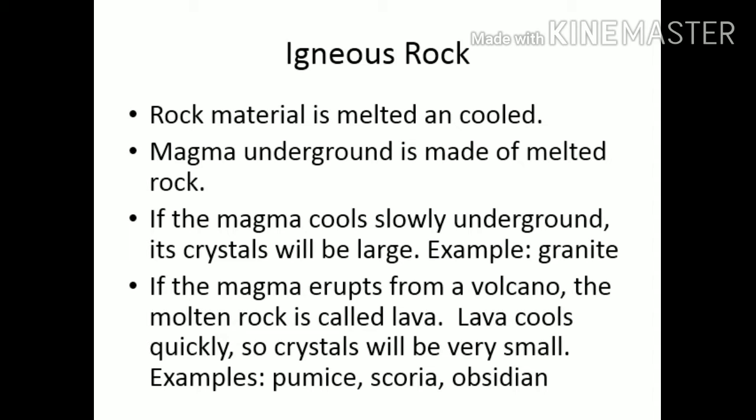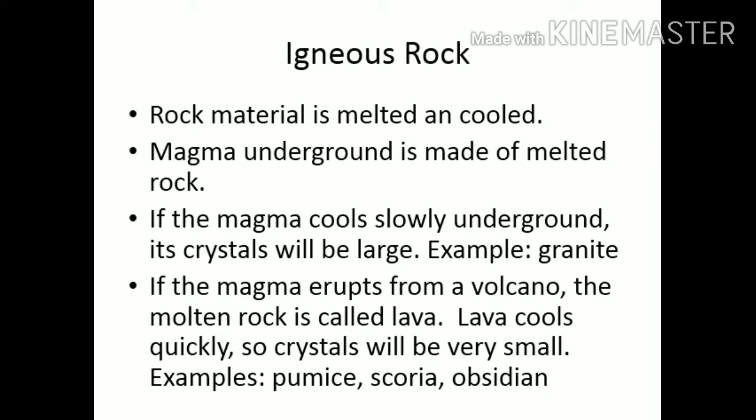So igneous rocks are produced from cooling down of magma inside the earth or cooling down of lava on the earth surface. There is a difference between the rocks which form inside the earth from magma, and rocks formed on the earth's surface by lava.